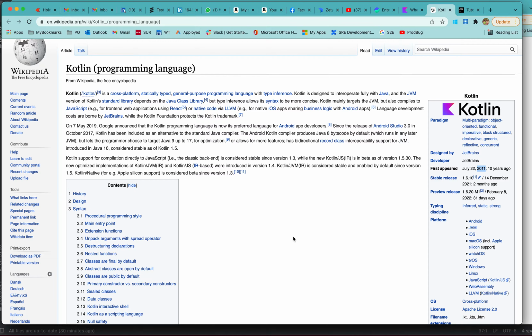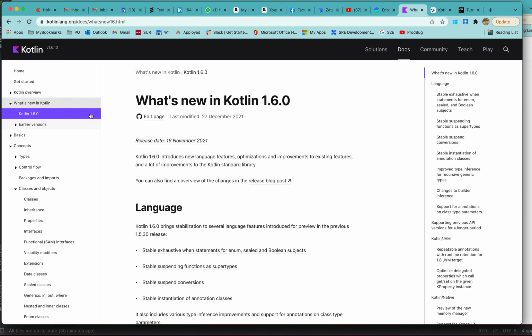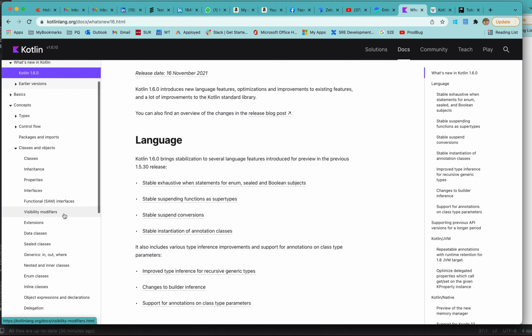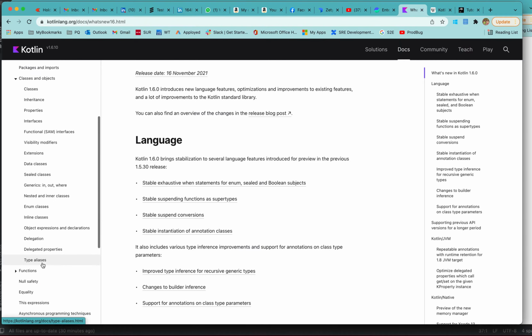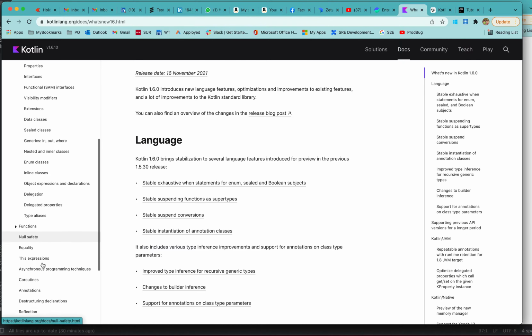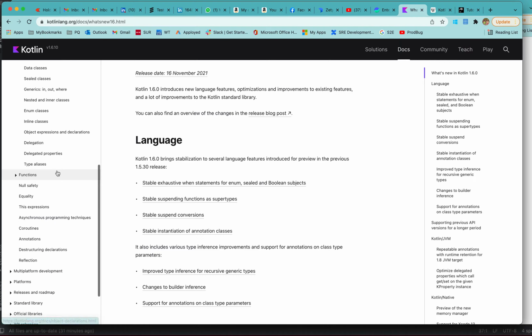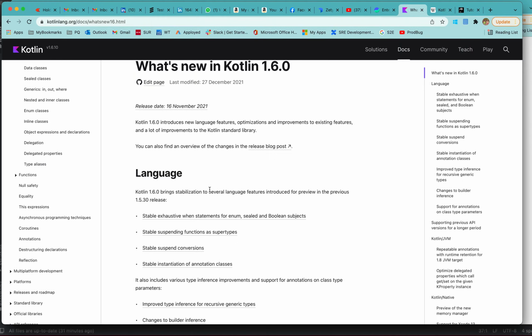Okay, friends, so this is about Kotlin, and let's see our first program. This is the official website of Kotlin. As of now, it is 1.6, and new versions keep coming with small changes. What I have done is gone through all the functionality given here on their website, and based on these things I have created small demo code.